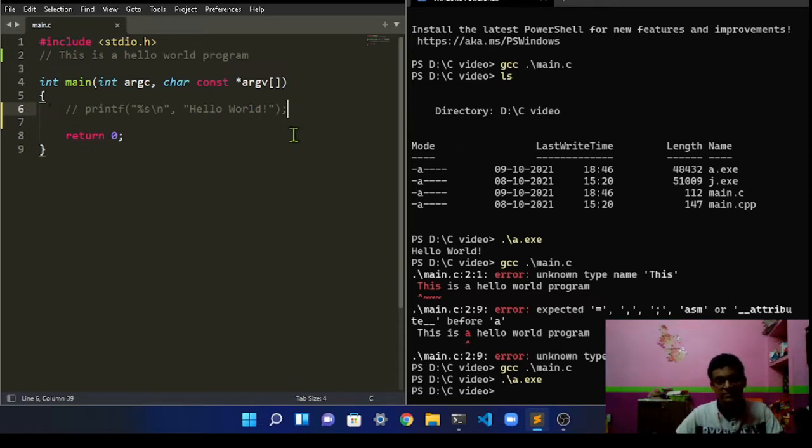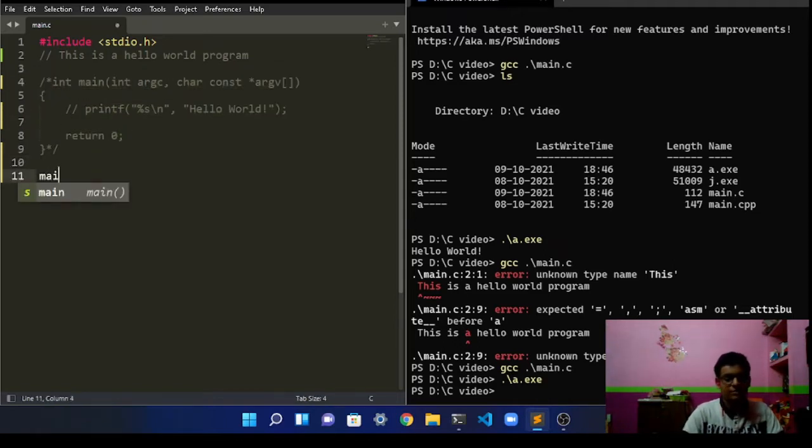The next topic we're going to cover is variables. So what are variables? Let's assign a variable right here. I'm going to leave that, and these are just single line comments. If you want this whole part to be a comment, you can put a forward slash, but there's a better way. You can just put forward slash star, and till wherever you want to comment a whole paragraph, just put star and a forward slash again. So save it. The compiler is going to ignore this whole chunk of code here.